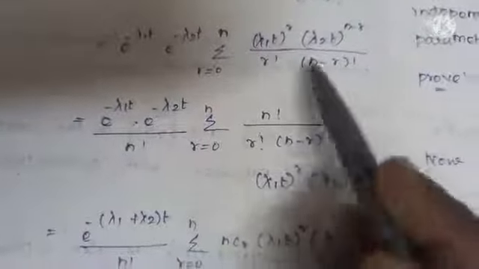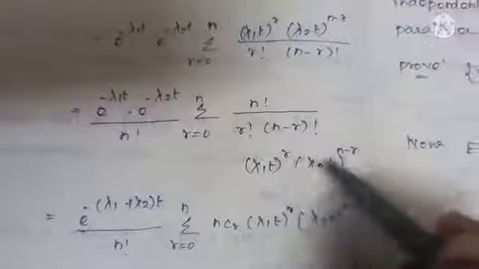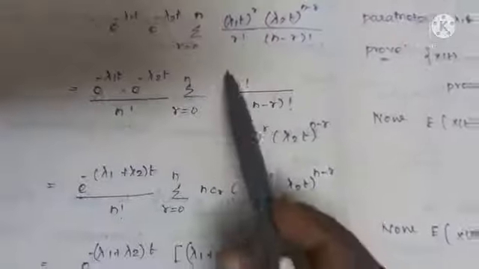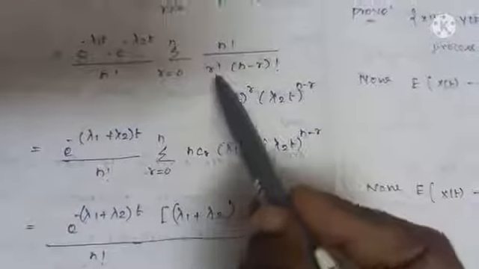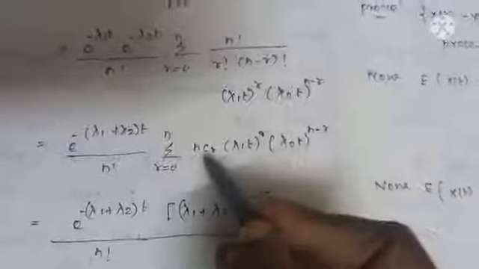Listen here, r factorial and n minus r factorial are in the denominator. These two terms are there, and I multiply and divide by n factorial. We know nCr is n factorial by r factorial into n minus r factorial. We studied this in combinations: n factorial by r factorial into n minus r factorial is nCr.